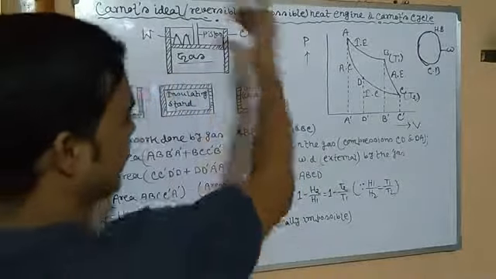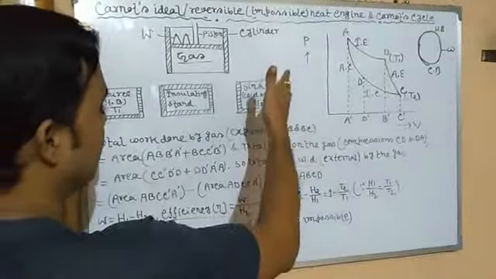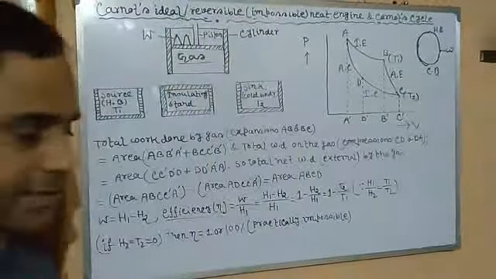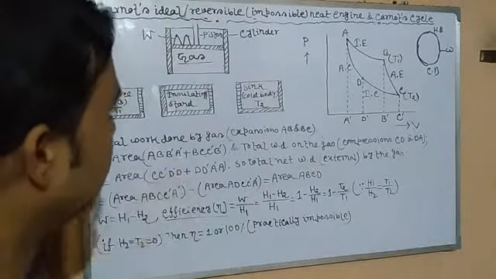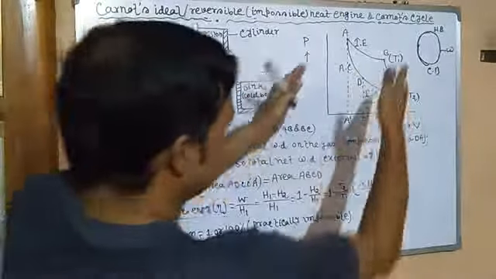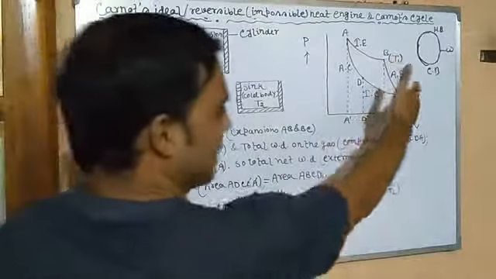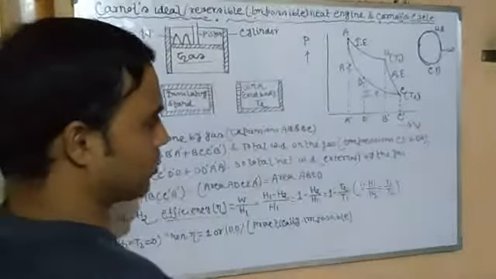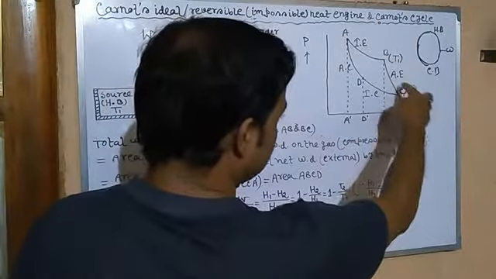Clear? Now in the next step, it is placed on the sink. Now in the first case, the work done by the gas during placing on the stand is shown by AB. So the work done by the gas is represented by the area A, B, B dash, A dash, A. Very clear. And during adiabatic expansion, work done by the gas during this process is represented by the area B, C, C dash, B dash.